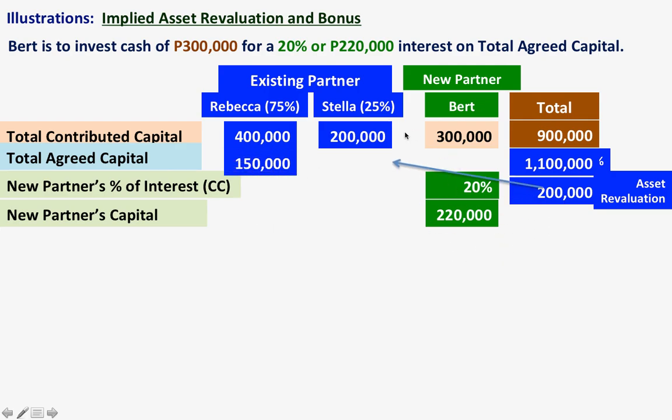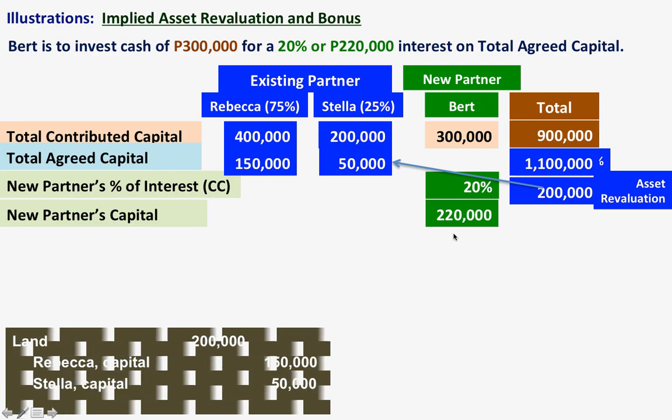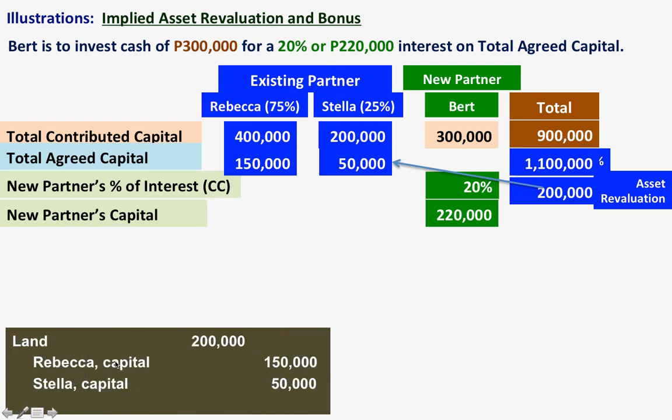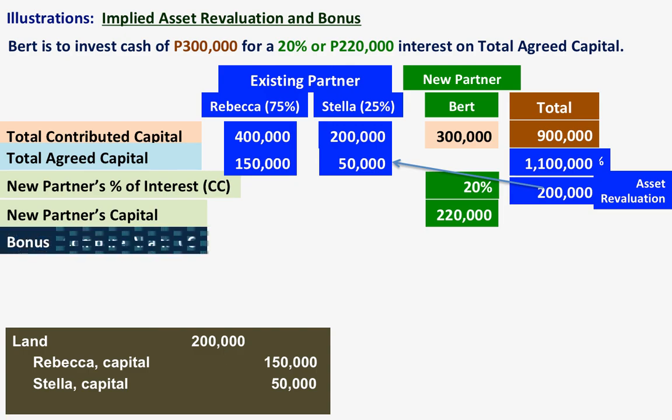And then 25% of 200,000, that will be 50,000. Oh, by the way, this is the entry for the asset revaluation. And now for the bonus, there is a bonus of 80,000.